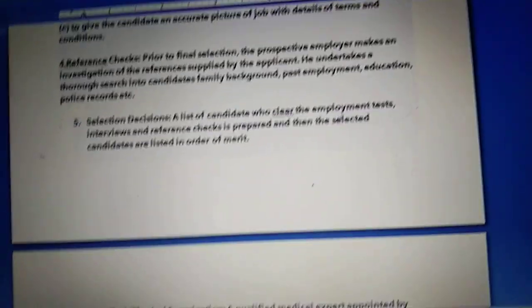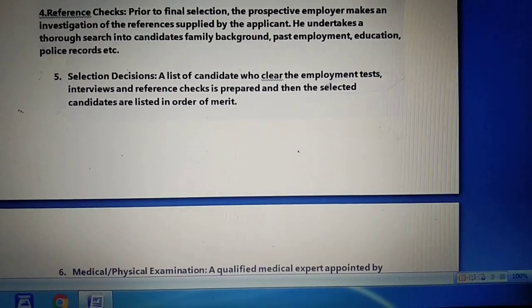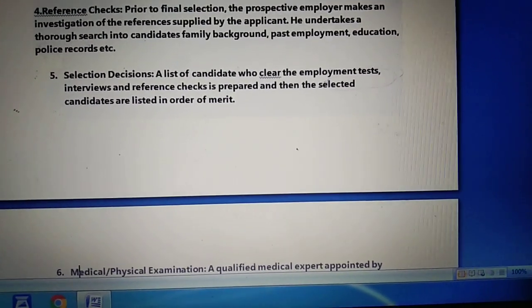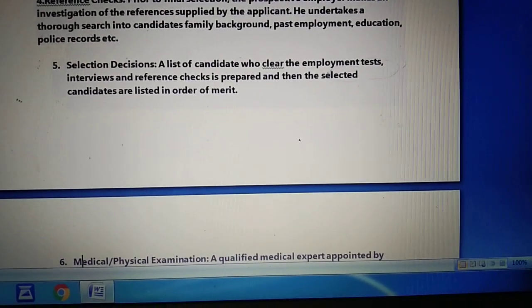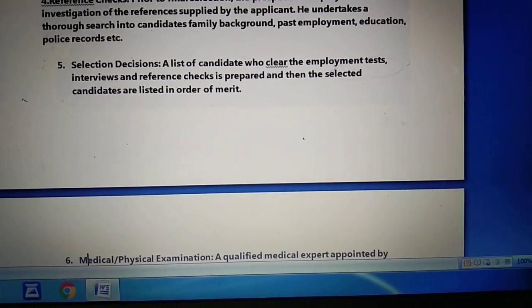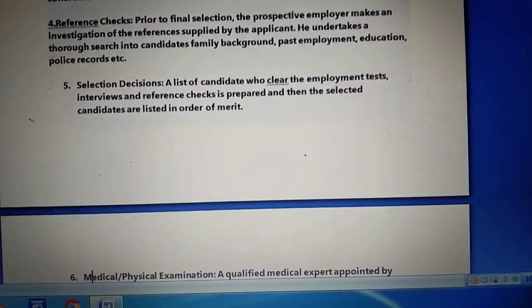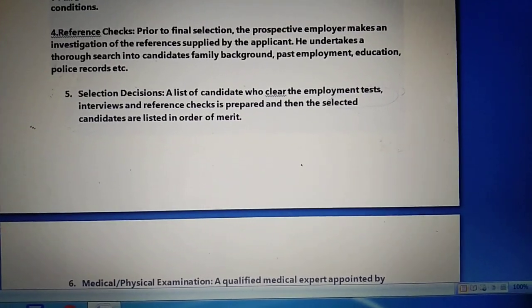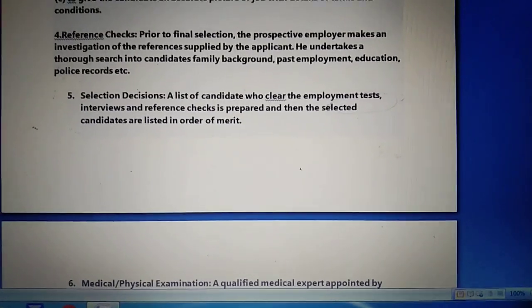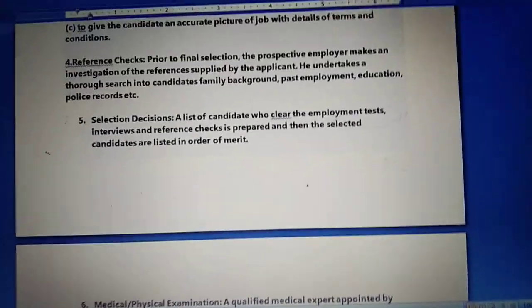Now you can say this is basically the step where we are deciding whom we are going to select. In this process, a list of candidates who have cleared the employment test, the interview test and the reference check is prepared, and then from all of these, the merit list has been made, and the manager who is going to work as a boss for these employees is called, and he is given freedom to select the employee who is best suited for the particular job.